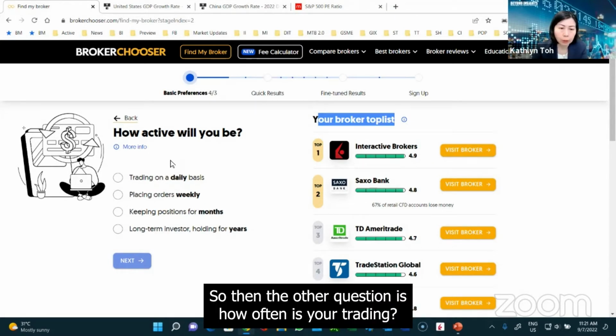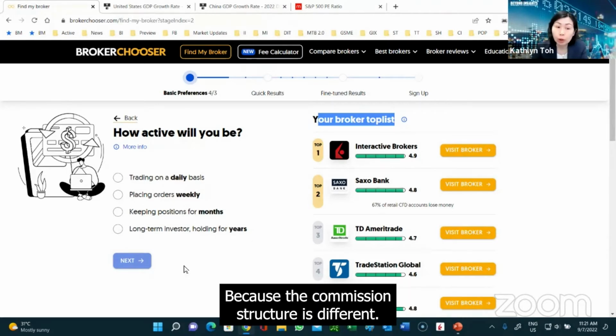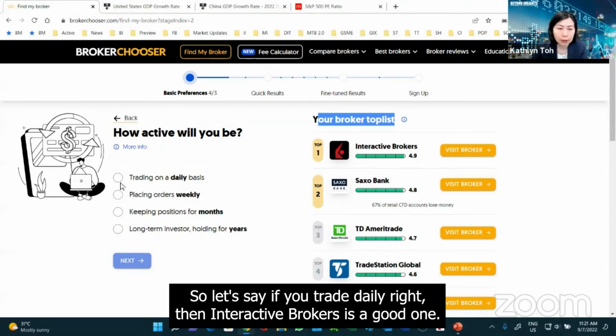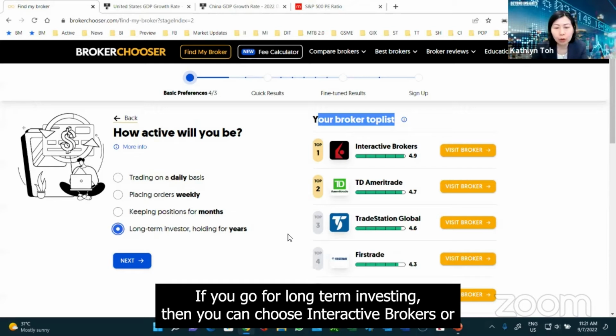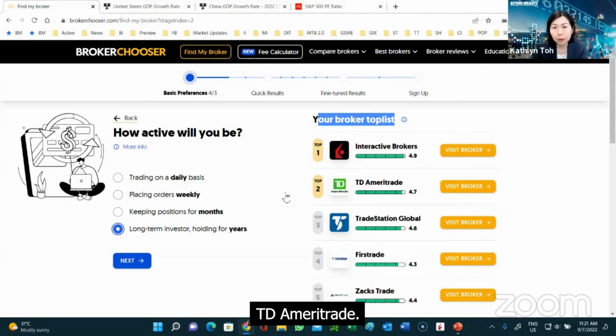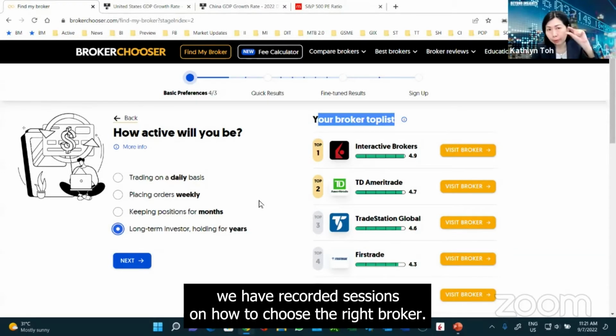The other question is how often is your trading? Do you trade daily, weekly, monthly, or are you a long-term investor? Because the commission structure is different. Let's say if you trade daily, then Interactive Brokers is a good one. If you go for long-term investing, then you can choose Interactive Brokers or TD Ameritrade. If you come for a course, we'll guide you through it because we have recorded sections on how to choose the right broker.